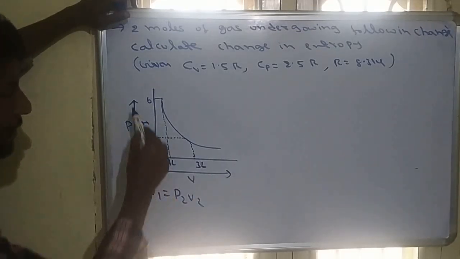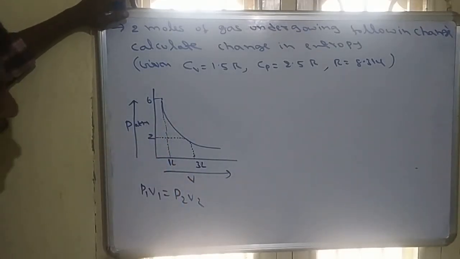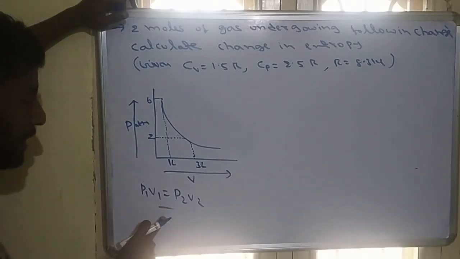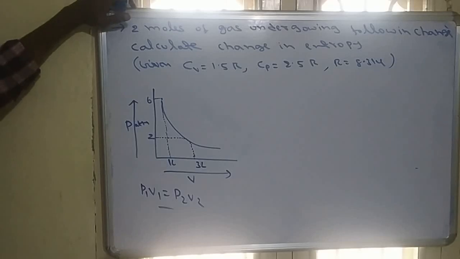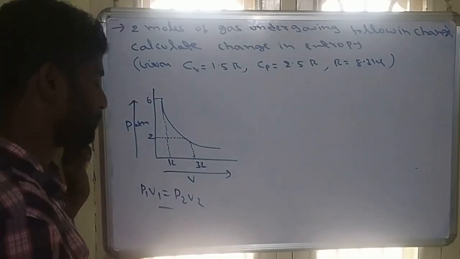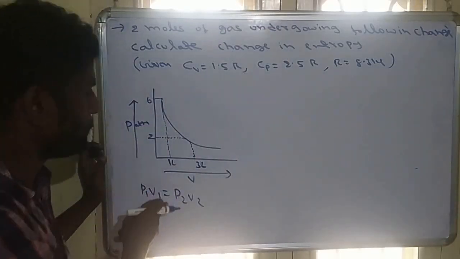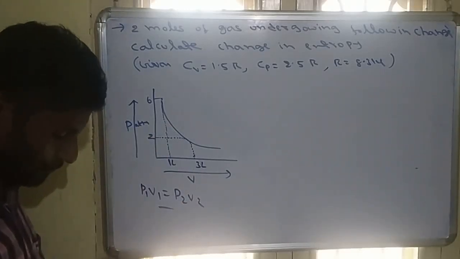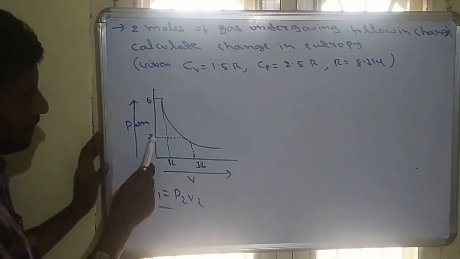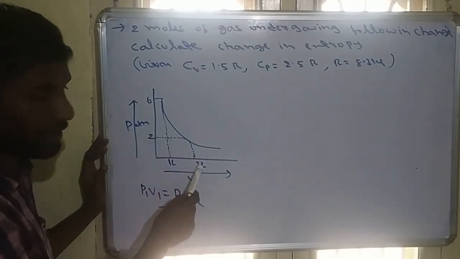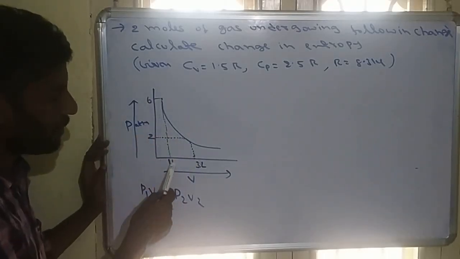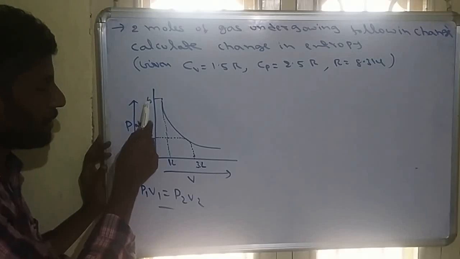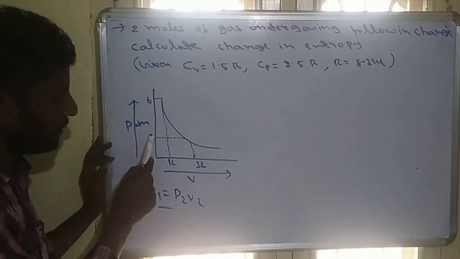That means P1 V1 is equal to P2 V2. So this must be an isothermal process. Isothermal means P1 V1 equals P2 V2 according to Boyle's law. This is simply the Boyle's law curve, the PV curve. Pressure 2 corresponds to 3 liters volume, pressure 6 corresponds to 1 liter volume. Pressure into volume, 6 into 1 is 6, 2 into 3 is also 6.